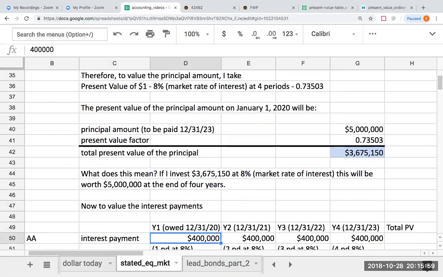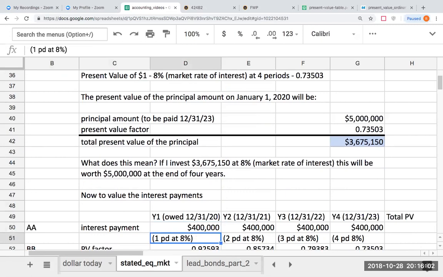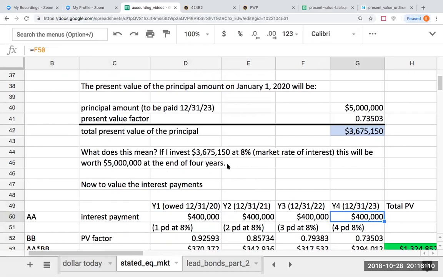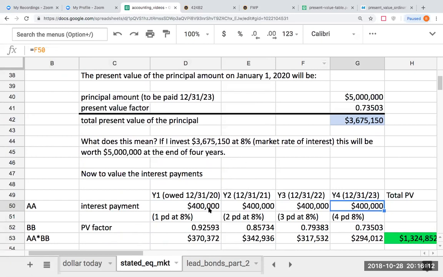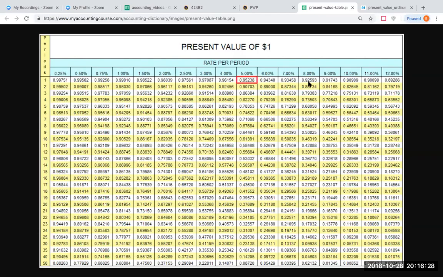Now, for the interest payments, this is not being paid at the end of year 4. The interest is being paid annually. So if I was using the present value of a dollar table, I would take each payment, and because this $400,000 is being paid 1 year from now at 8%, that present value factor is going to be 0.92593. And so you can see where I'm getting these from. One period at 8%, 0.92593, and we keep going down here, and that's where I'm getting those numbers from.